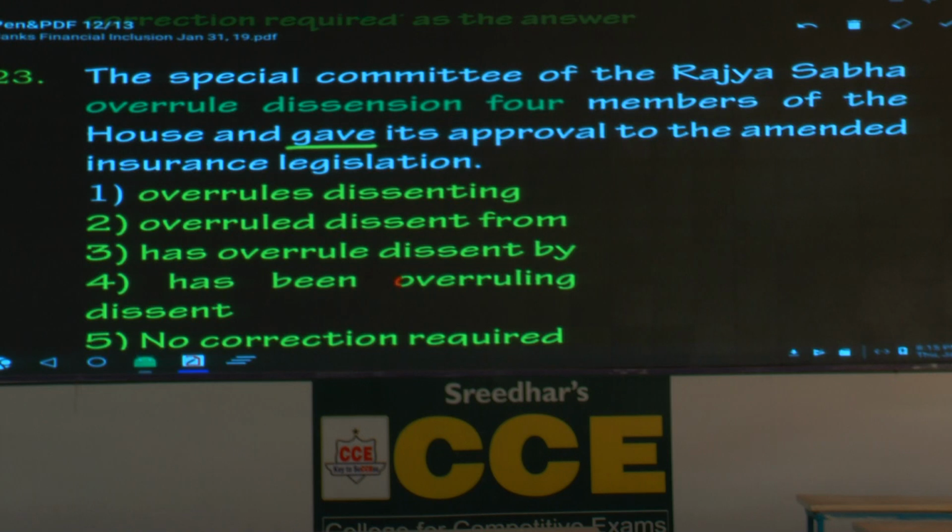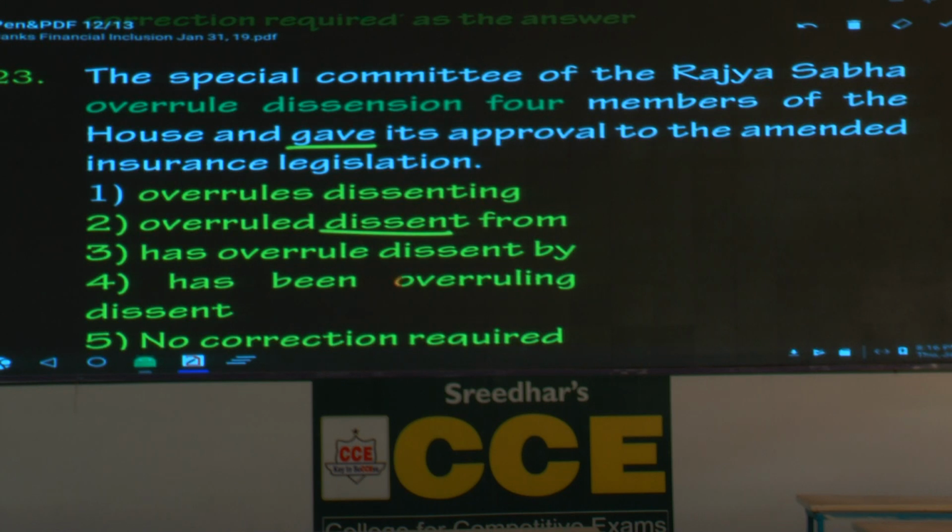Now we'll read the sentence. The special committee of the Rajya Sabha overruled dissent. Underline the word dissent. Write the meaning. Opposition. Dissent means what? Opposition. Overruled dissent from members of the House. That seems perfect. And gave its approval to the amended insurance legislation. This seems right. Hold that one.